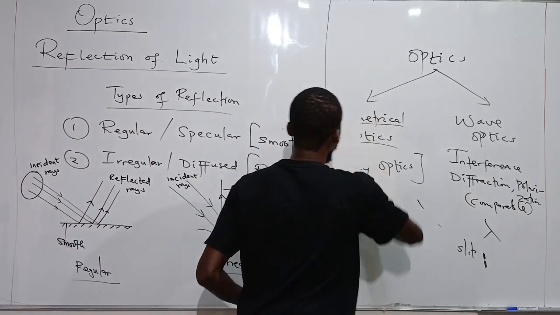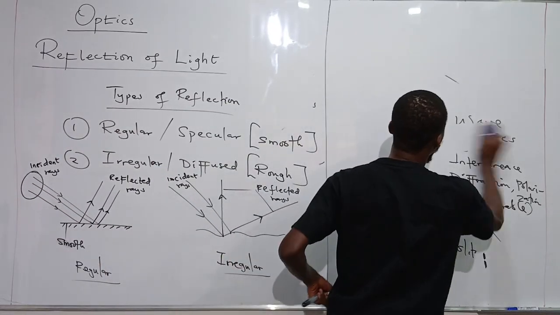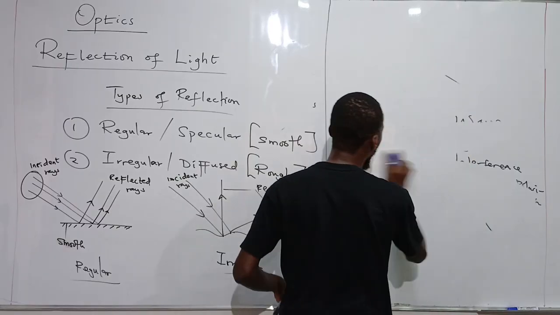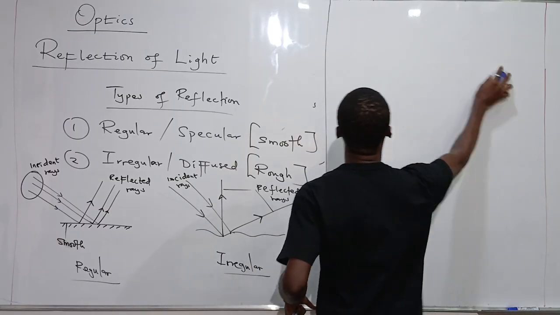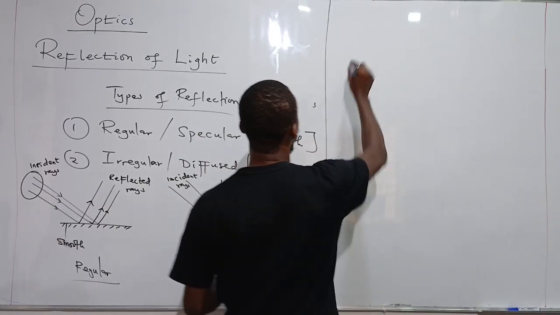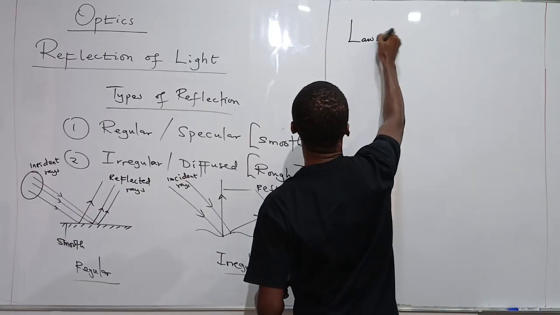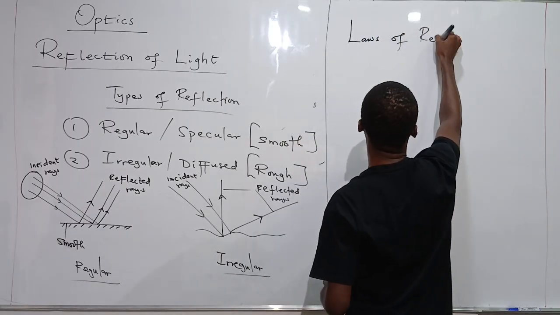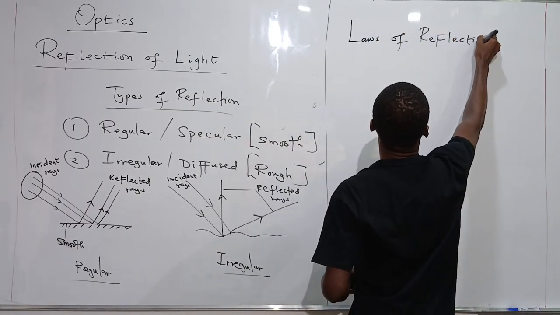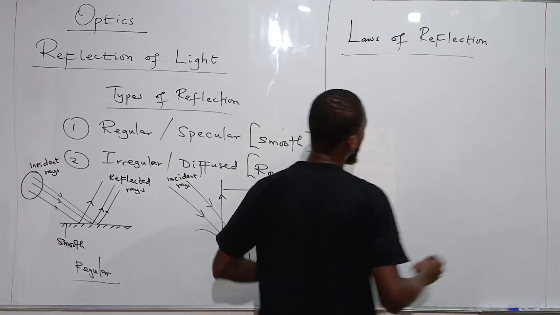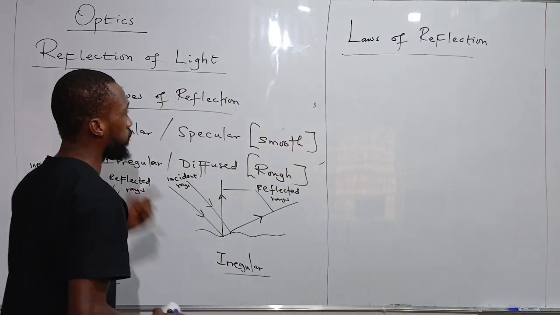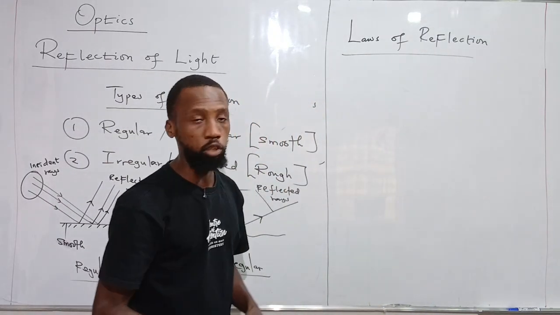All right, let's move on to the laws of reflection. I'll be using a smooth surface to explain them.